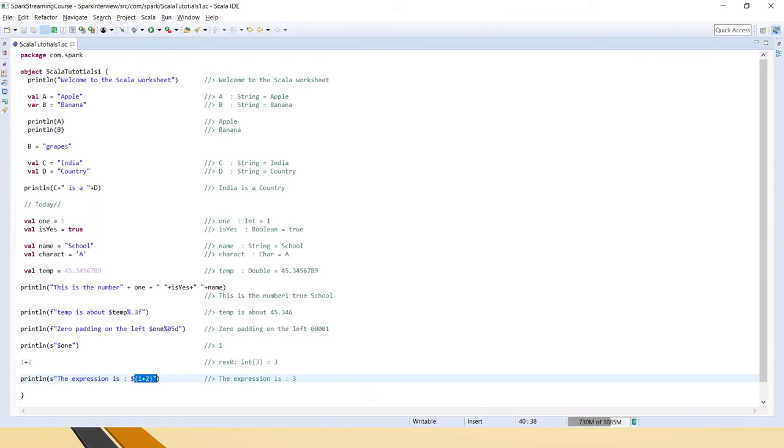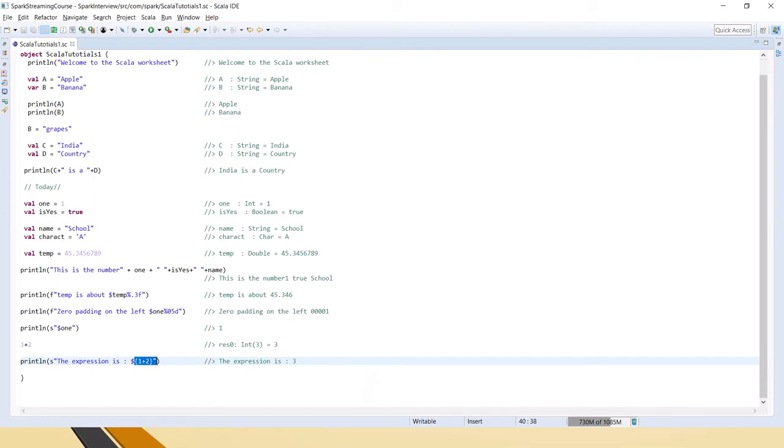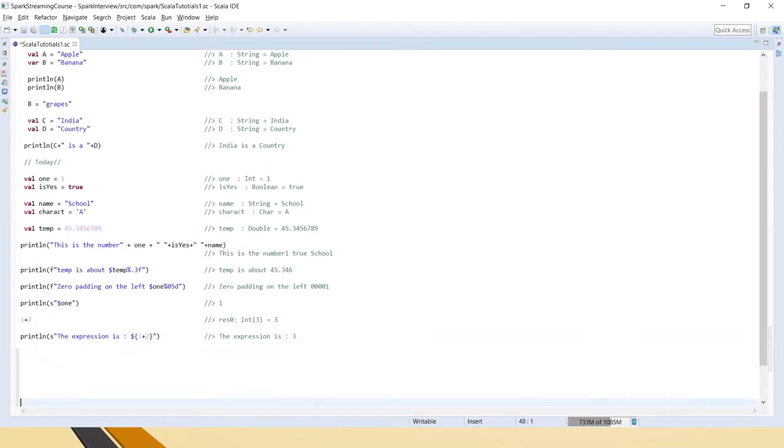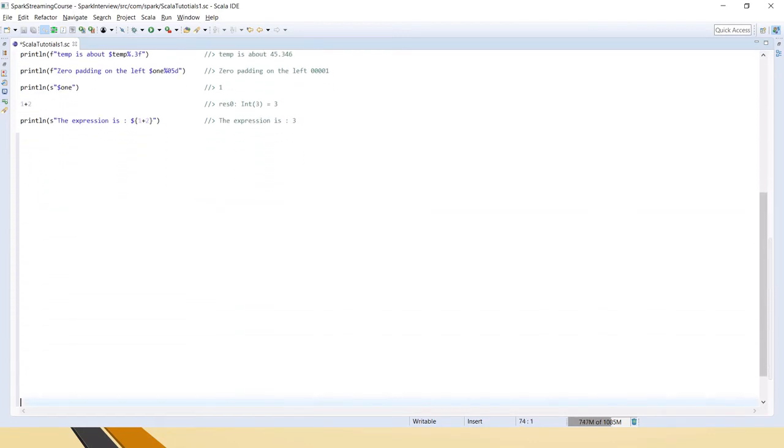Okay, then we will see how to read a number from a string. I'll just put so many spaces so that the screen comes up. Yeah, so let's say we have a variable called year. This is the year 2021.